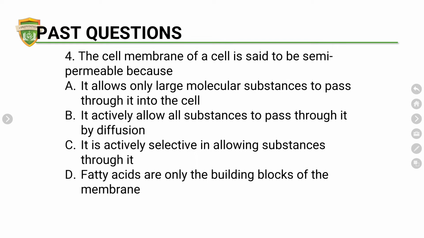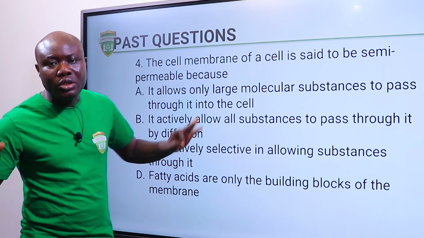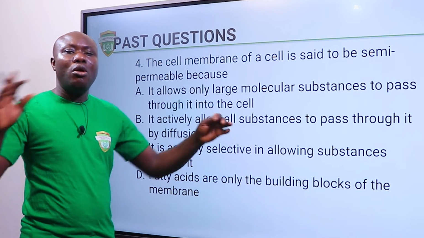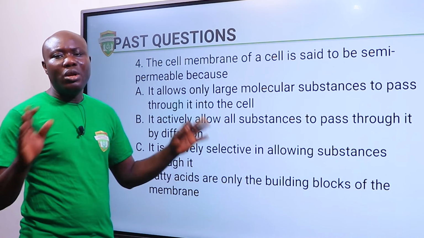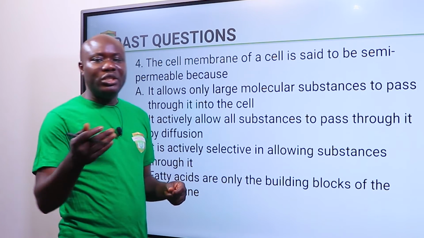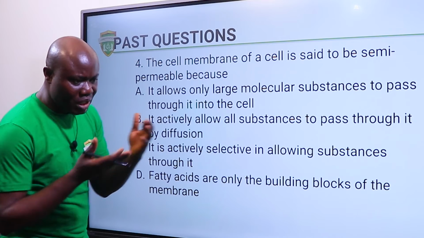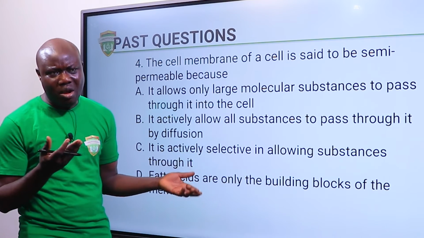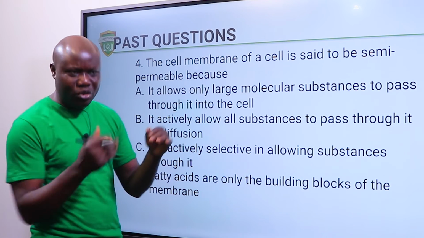The cell membrane of a cell is said to be semi-permeable. I explained that. It is semi-permeable because it is not porous. At the same time, it is not completely blocked. It's not that it shuts out all other organisms or all materials. No, it allows some and it doesn't allow some. So it is kind of selective. Yes, you may come in, but you don't come in.